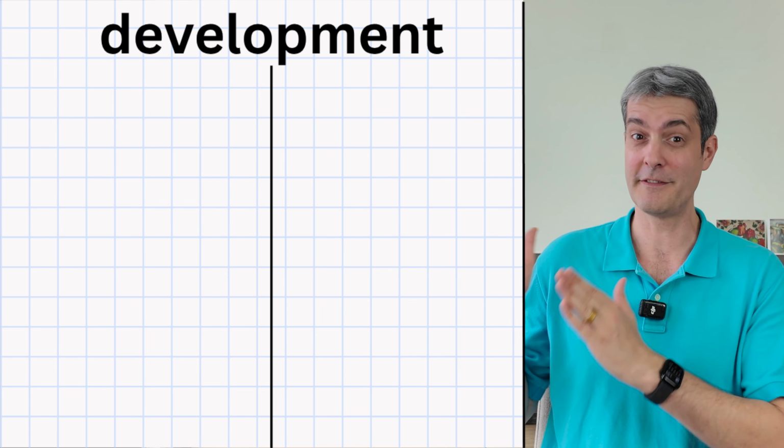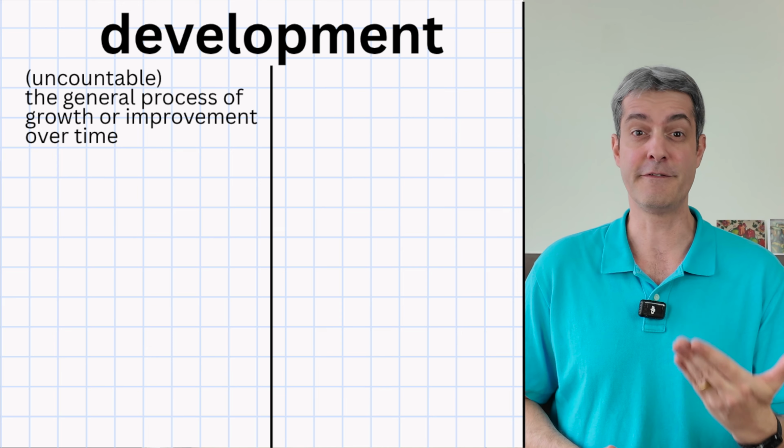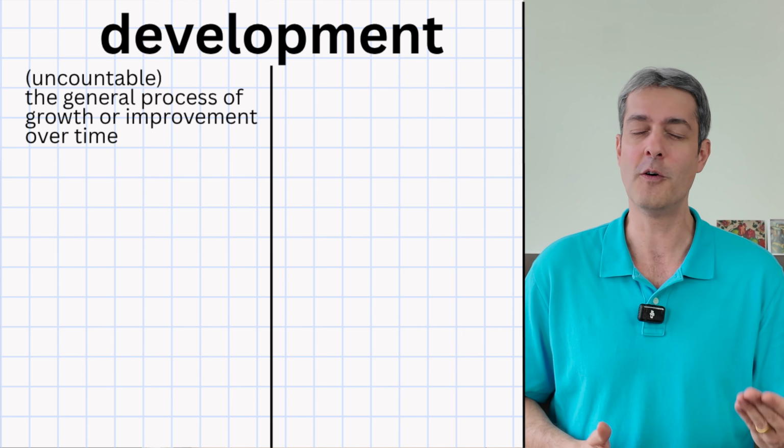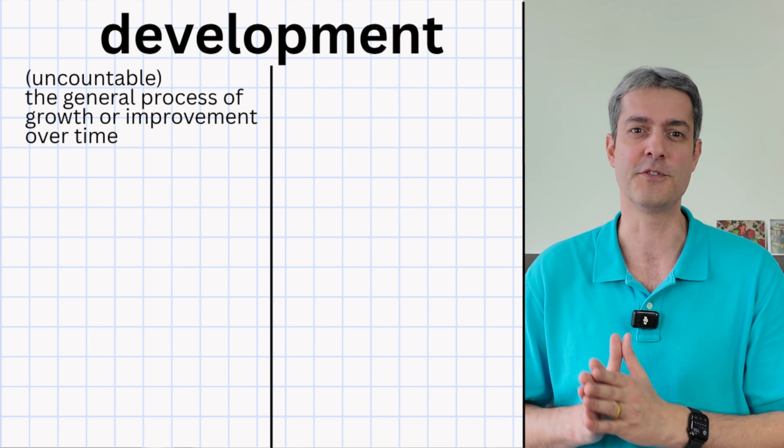So in this lesson, I'll show you when each word is countable, when it's uncountable, and give you clear example sentences so you can start using them correctly right away. First up, development. When we talk about development as the general process of growth or improvement over time, it's uncountable.